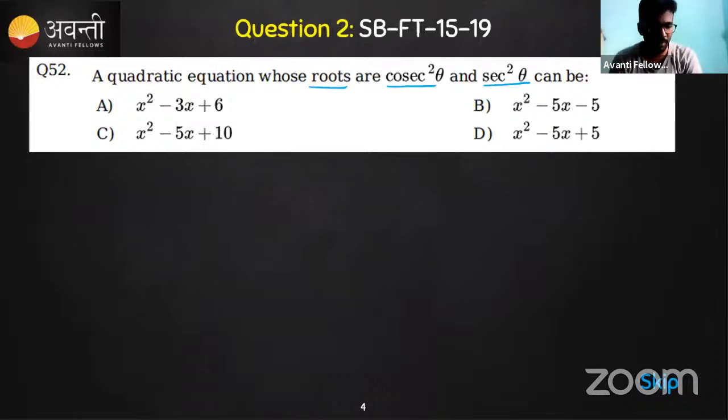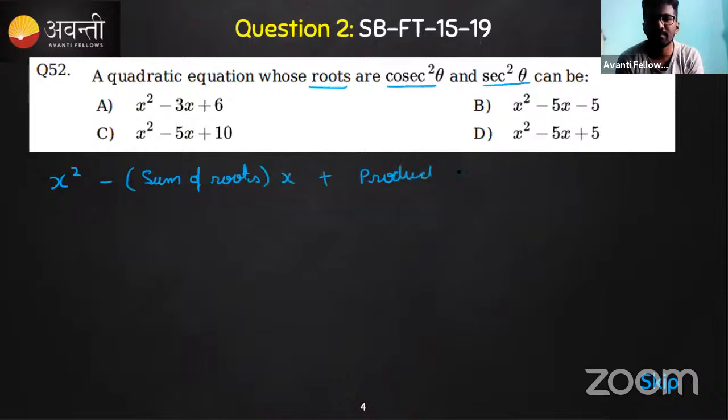So do you know any idea about quadratic equation? The quadratic equation is ax square plus bx plus c. Or in a very simple way, we can say that x square minus the sum of the roots into x plus the product of the roots, is equal to 0. Like this you can also consider. Many ways you can consider. There is nothing in that.